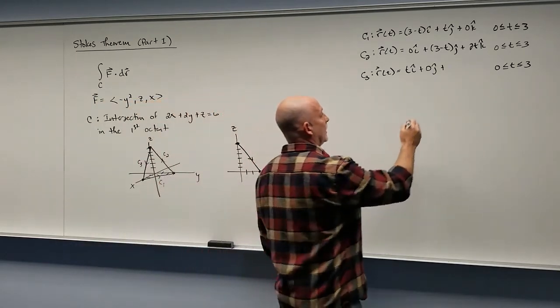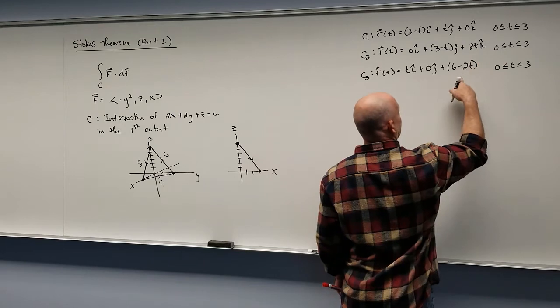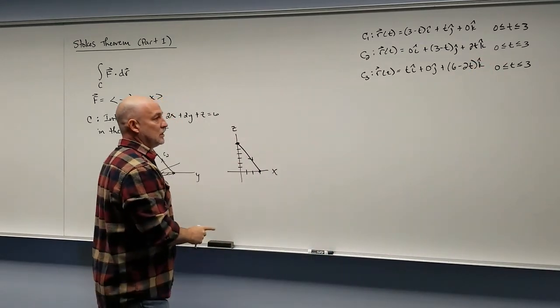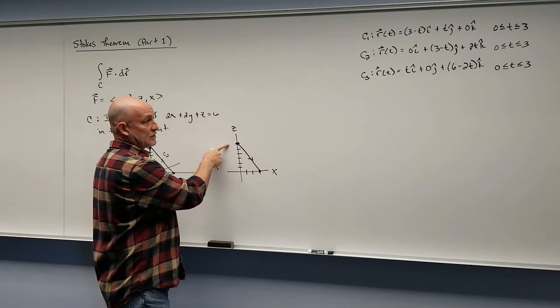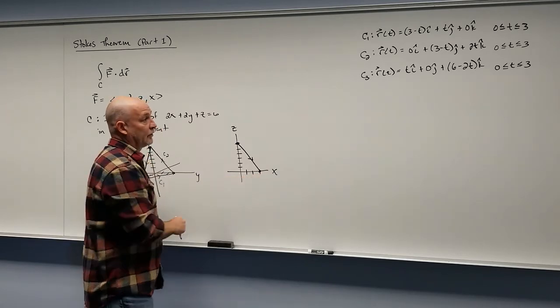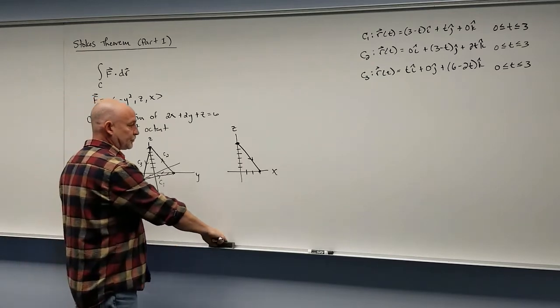Well, I've got to go backwards, so we want to start at 6 and go to 0. Since that's twice as big as our parameter, we're going to go to 6 minus 2t. Notice when t is 0, we're at 6, and when t is 3, we're at 0. So those are the 3 parameterizations for this region.